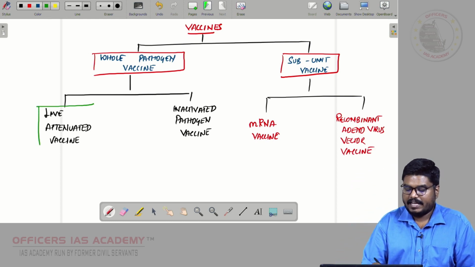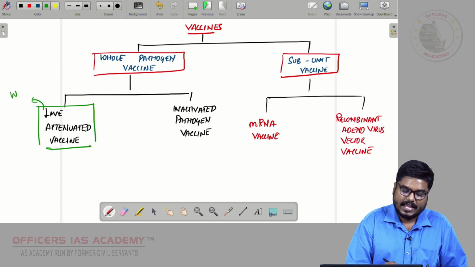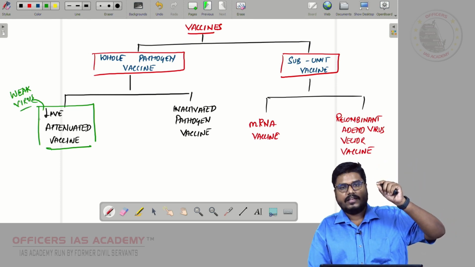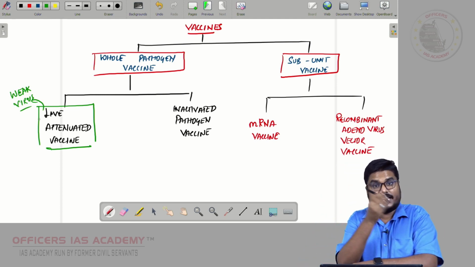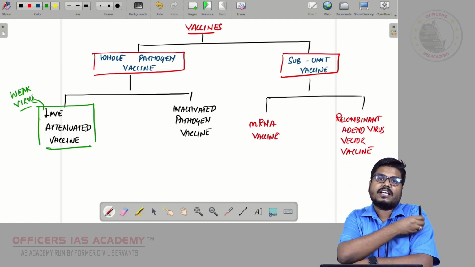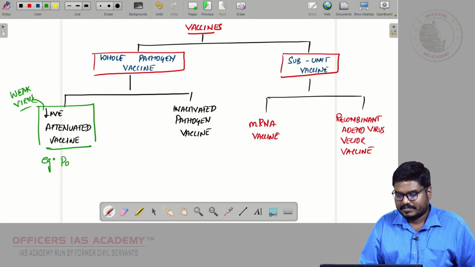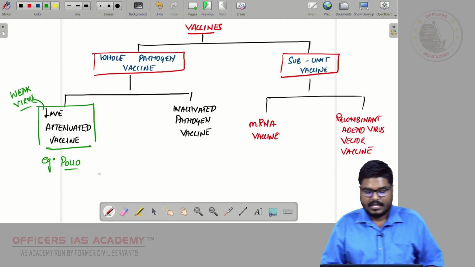Friends, live attenuated vaccine, in this vaccine you will have a live weak form of virus. So live virus in weak form we will be using in the vaccine, and that will be injected. So weak live virus only, but it will be weakened and it will be sent inside. Example, polio vaccine. Your polio vaccine is an example for live attenuated vaccine.